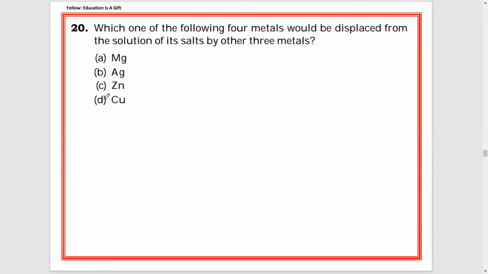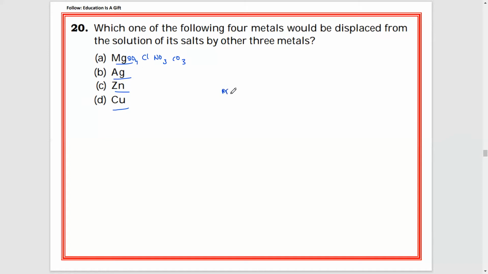20th. Which one of the following four metals would be displaced from the solution of its salts by the other three metals? You see there are salts, it seems, like maybe magnesium sulfate, or you can consider magnesium chloride, magnesium nitrate, magnesium carbonate, something like that. We have salts of magnesium, Ag stands for silver, Zn stands for zinc, Cu stands for copper. Now which one of the following four metals would be displaced from the solution?